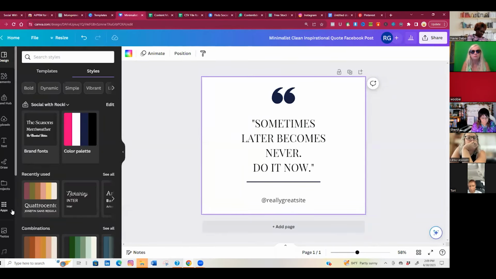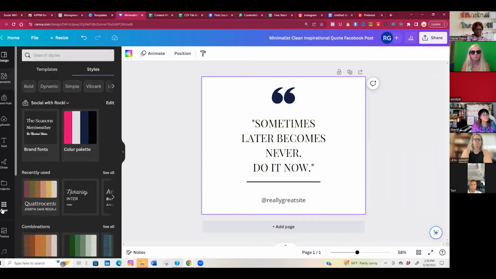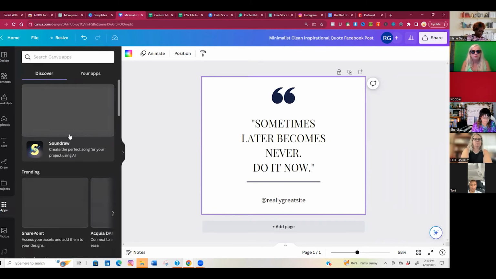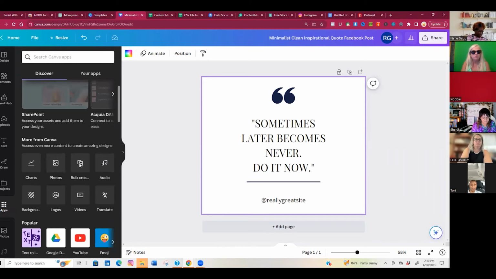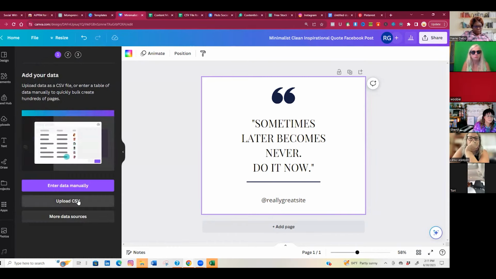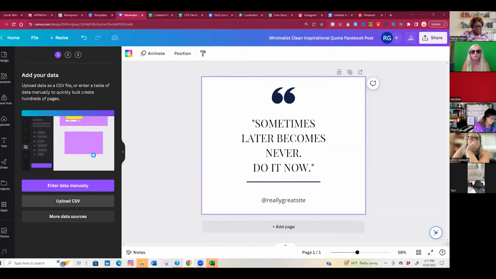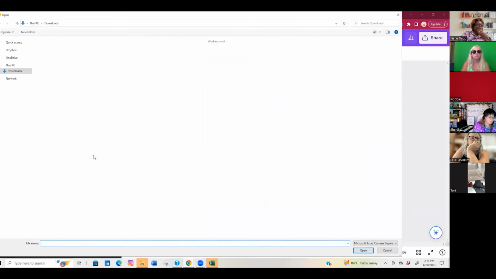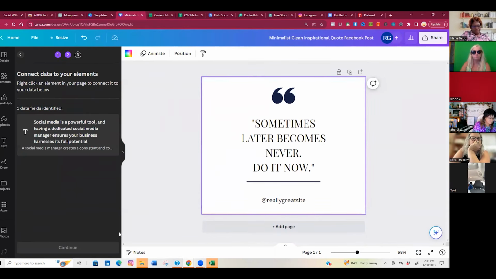Now, in Canva, there's all sorts of apps. If you didn't know there was apps in here, there's a lot of apps in here. You want to go to your apps and you want to search. If you don't have it down here already, I have it down here already. You want to search Bulk Create. It's called Bulk Create. Okay, so I'm going to pop that in here as well. Now, once I click on Bulk Create, you're going to upload your CSV file from your downloads because you just downloaded it. It's going to bring it into Canva. It has now brought the data into Canva.